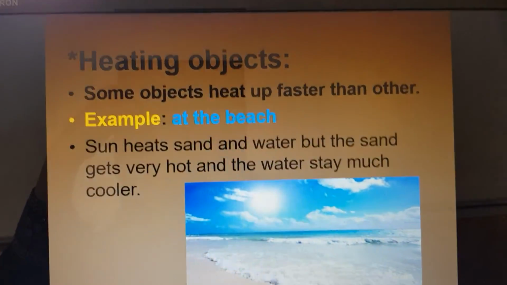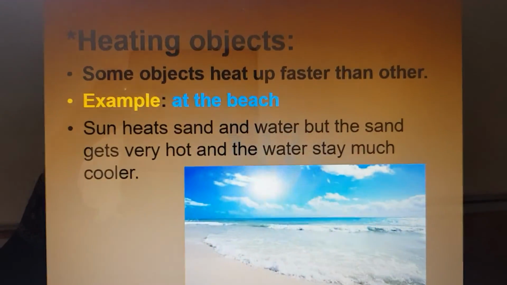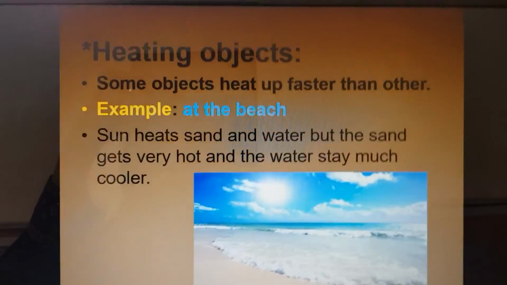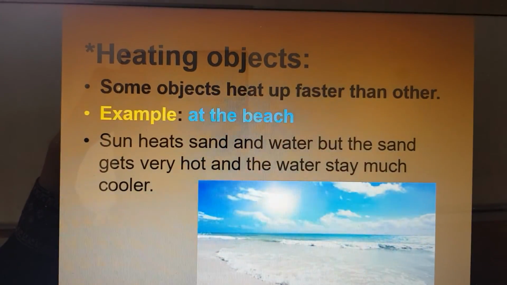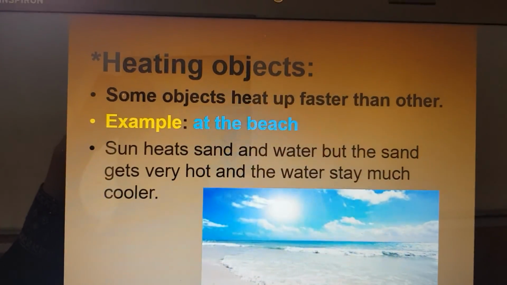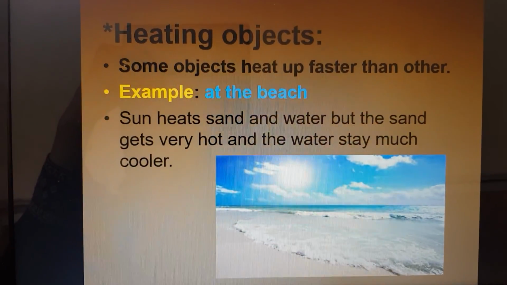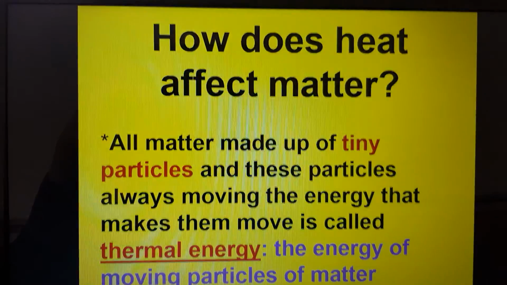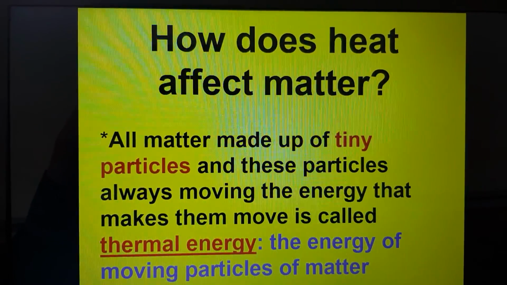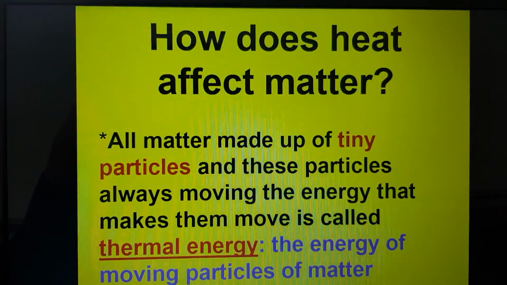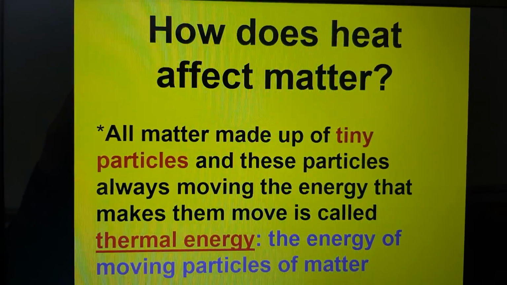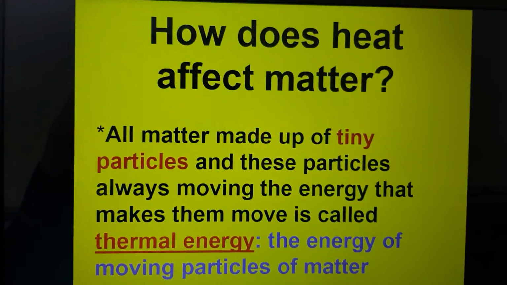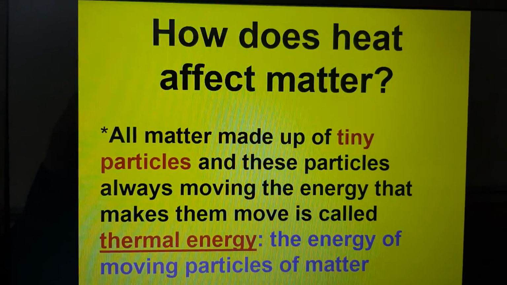Heating objects. Some objects heat up faster than others. For example, at the beach, the sun can heat sand and water, but the sand gets very hot and the water stays much cooler. How does heat affect matter? All matter is made up of tiny particles, as we talked about with matter.